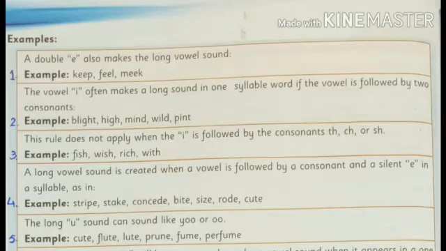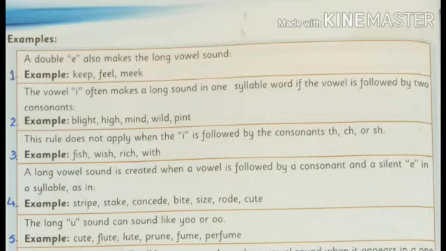Here are examples of long vowels. I have made their numberings. You also write numbering on your book to make it more clear. The first example is double E, which also makes the long vowel sound. Examples are keep, feel, meek. They all are making a long vowel sound.